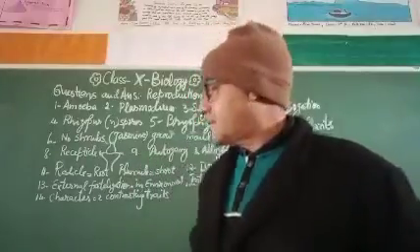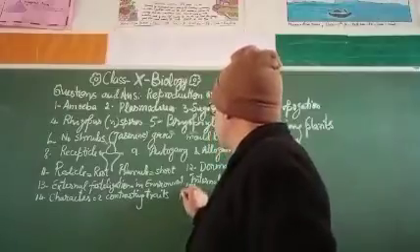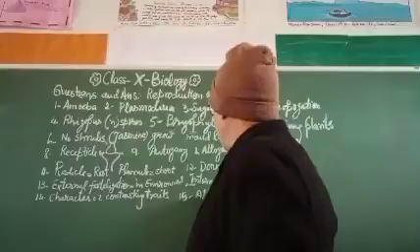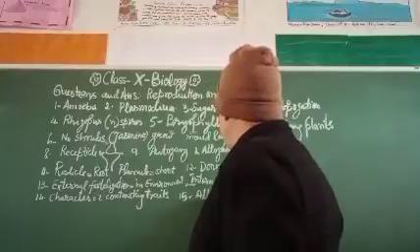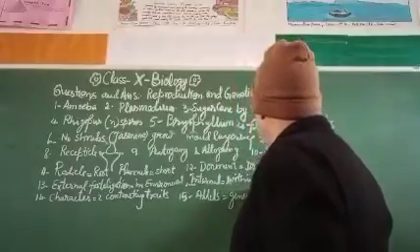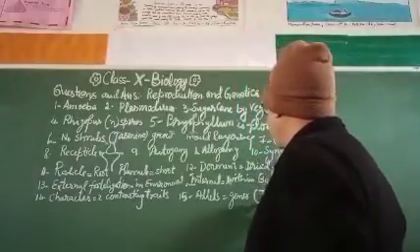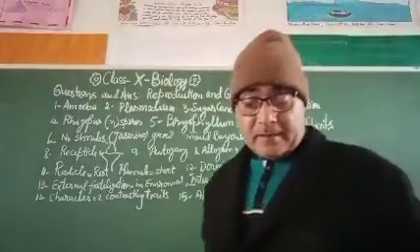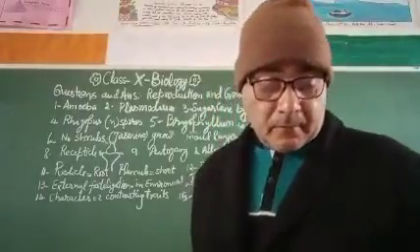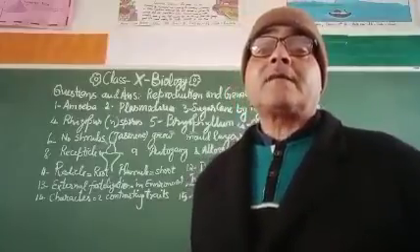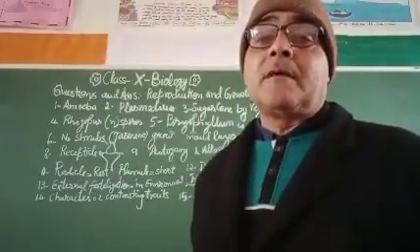What are alleles? Alleles are genes like this one. These are the genetic structure. A pair of alleles represents the gene, the genetic structure. How many characters were taken by Mendel in his experiment?